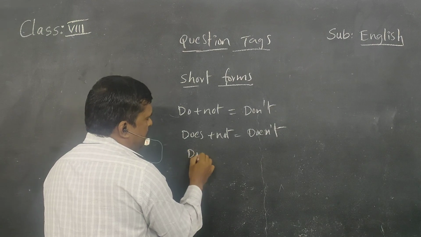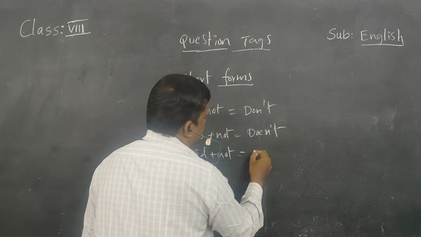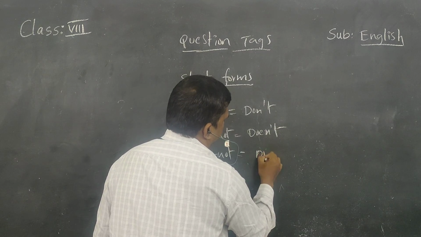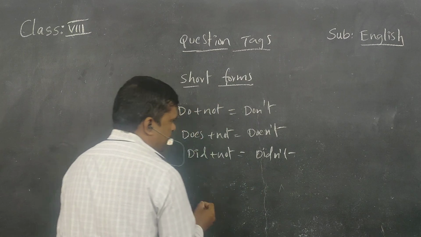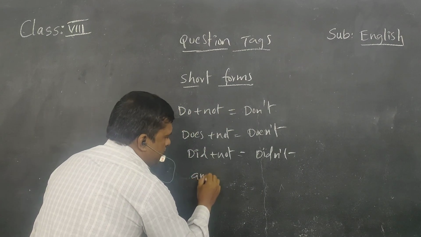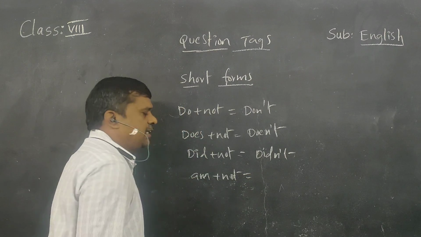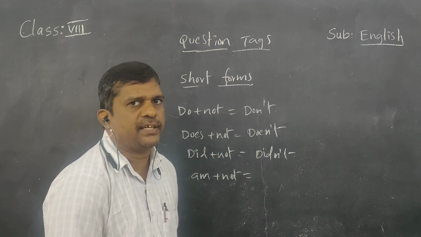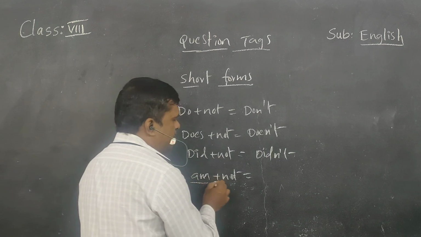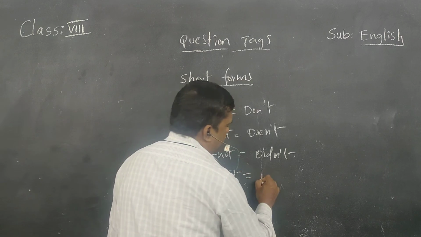Did plus not is equal to didn't. Am plus not, it doesn't become amn't. It becomes aren't. So if you add not to am, it becomes aren't.